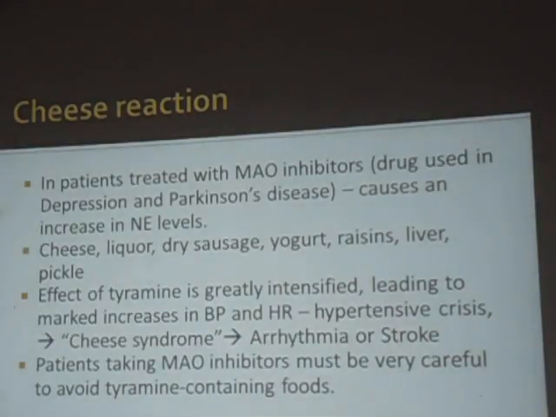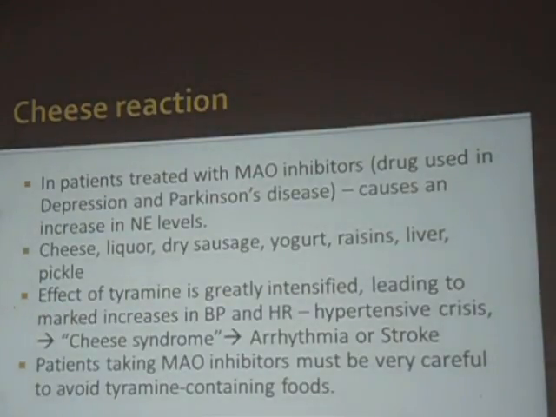This sudden increase can cause hypertensive crisis. It can be in the form of palpitations, arrhythmia, all these things. This can also be aggravated by drugs which increase catecholamines, for example the MAO inhibitors or the catechol-O-methyl transferase inhibitors.